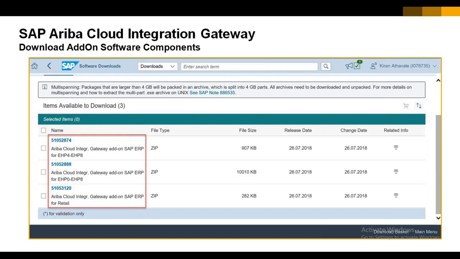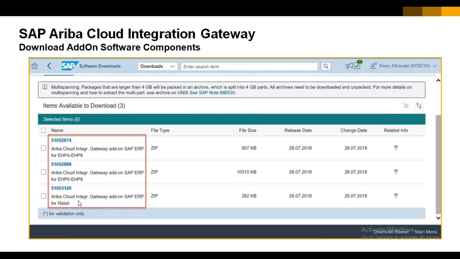So we have to download based on the system they have, or do we have to download all three of those? No, based on the system only, not all. The three options are given because customers have different system landscapes. For example, retail is not a universal system. If the customer already has some retail industry specific business, in that case only we download the retail one.